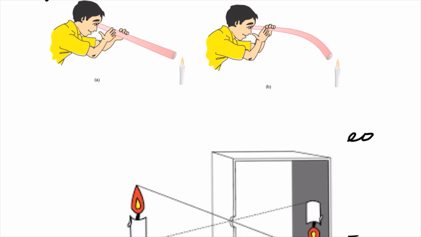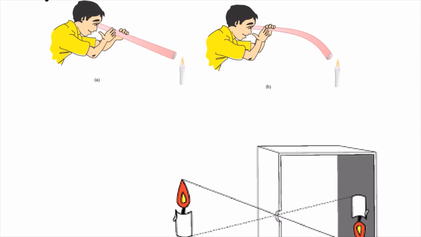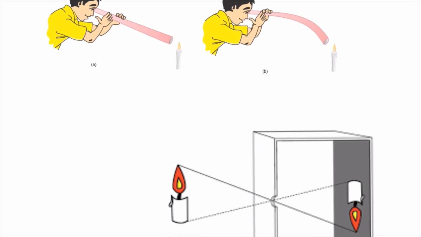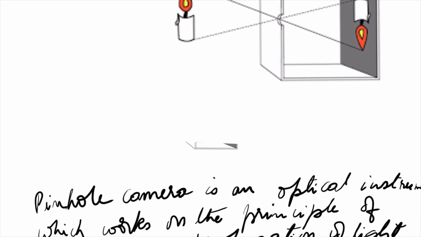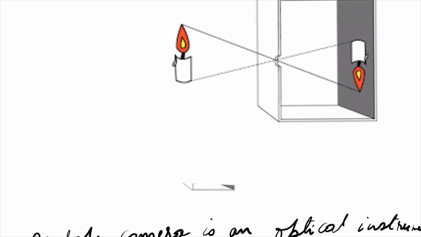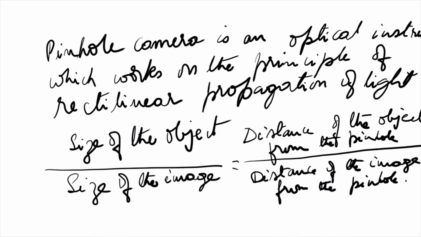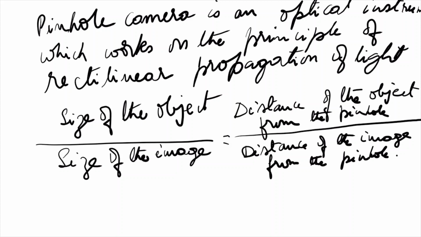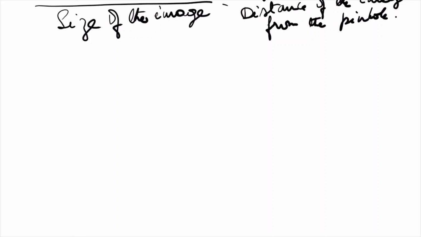Then we learned about the pinhole camera, how to make it, how the object and image are seen in it, and the relationship between the size of the object and the size of the image formed in a pinhole camera. That is what we have done till now.